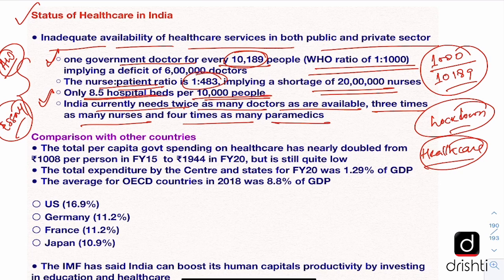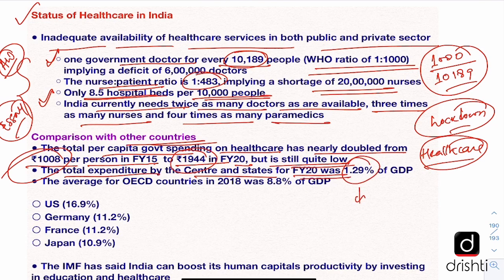Now let us look at India's comparison with other countries. How does India fare? The total per capita government spending on healthcare has nearly doubled from rupees 1008 per person in financial year 15 to rupees 1944 in financial year 20, but it is still quite low. The total expenditure by the center and states for financial year 20 was 1.29% of GDP, and this is where the problem is. We are spending only 1.29% of GDP on healthcare.